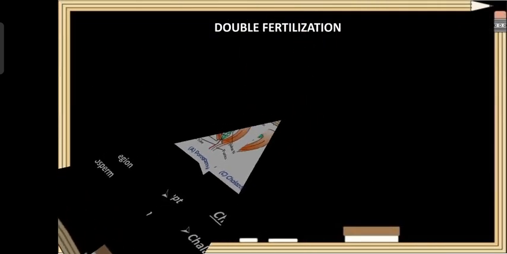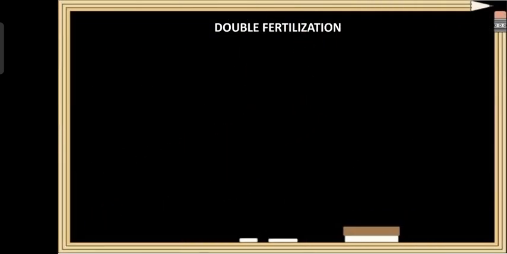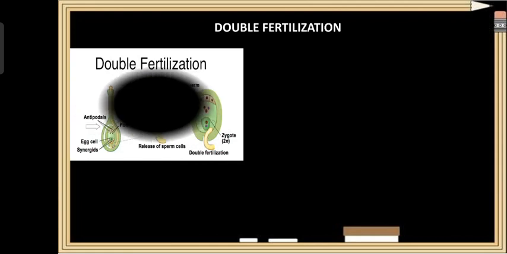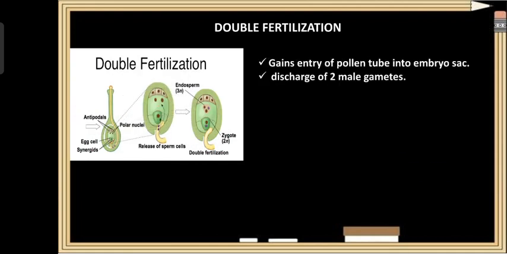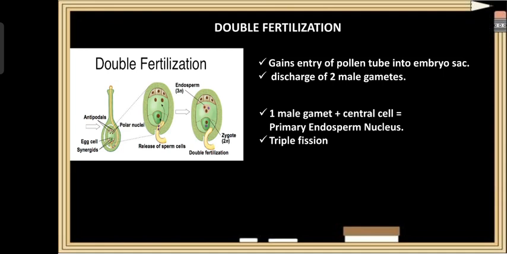Now we will discuss double fertilization. So what is double fertilization? As the pollen tube enters the embryo sac, it discharges two male gametes. One of the male gametes fuses with the central cell that carries two nuclei. Thus, three nuclei are involved in the fusion, hence the process is called triple fusion.